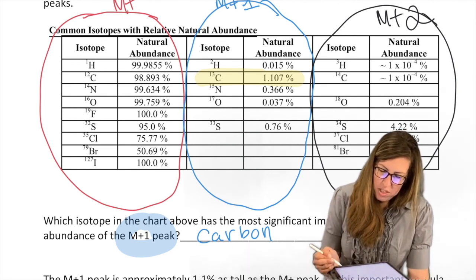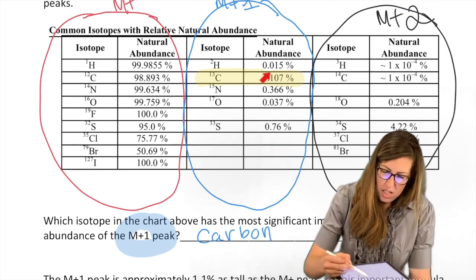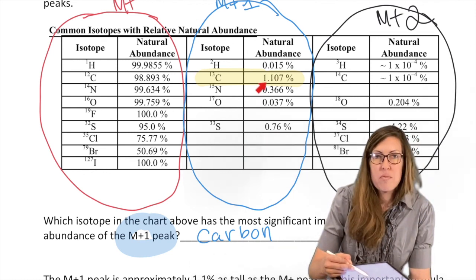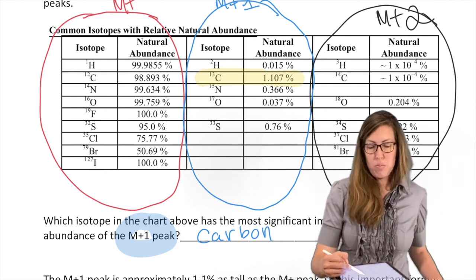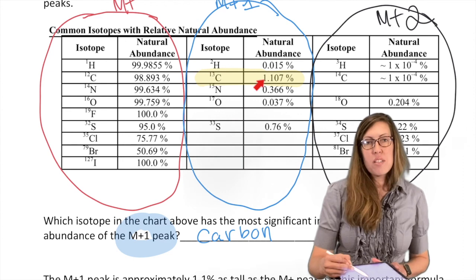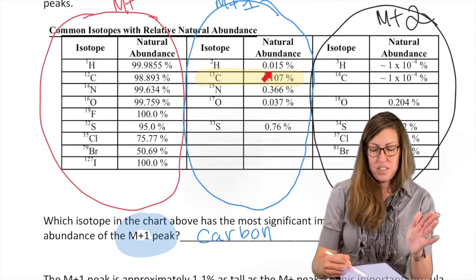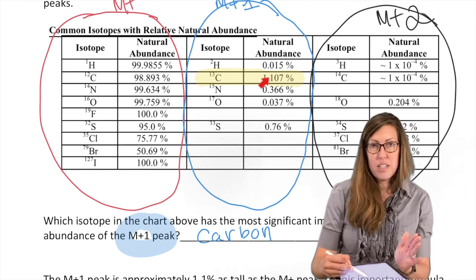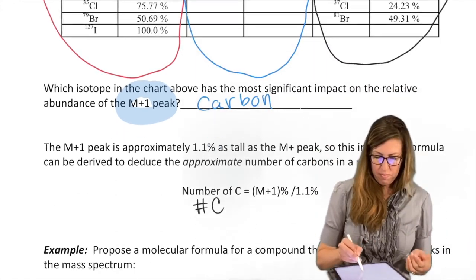If we have an M+1 peak, who's responsible for that M+1 peak? By and large, mostly carbon. So we're going to take advantage of that and ignore the other ones. Yes, they contribute a little bit, but not as much as carbon. And we're going to say, okay, whatever that peak's percentage is, if we divide it by 1.1, we could find out how many carbons are there. So that's where that comes from.